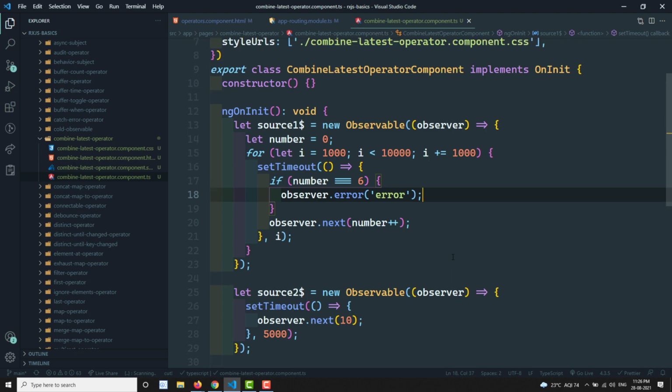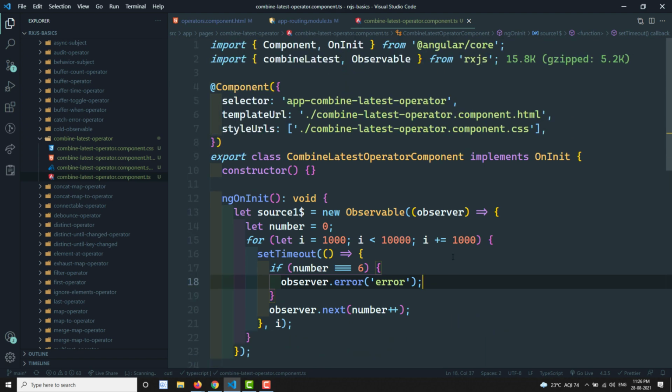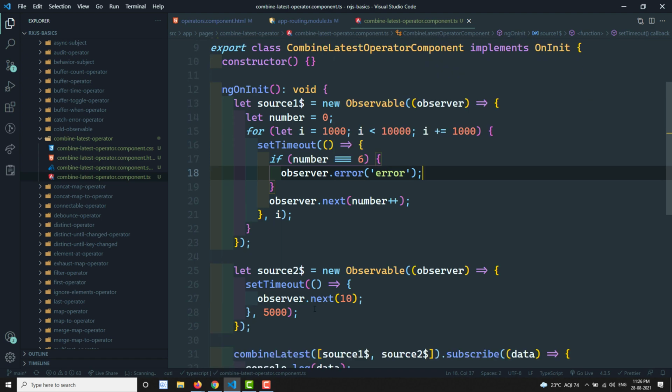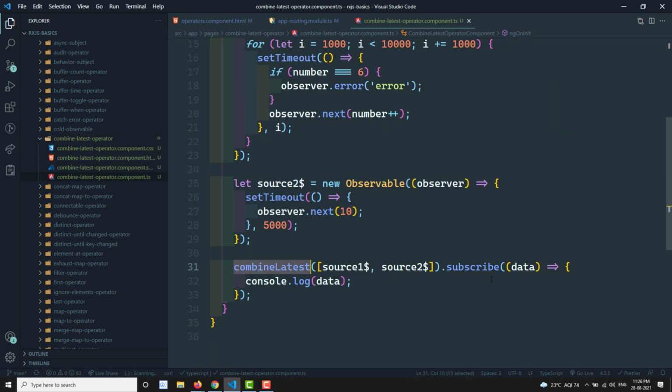Hope you understood about this combineLatest function. It is a creation function, actually not an operator. We will not use this one in the pipe. We will be using it as a function like this. So hope you understood about this combineLatest.